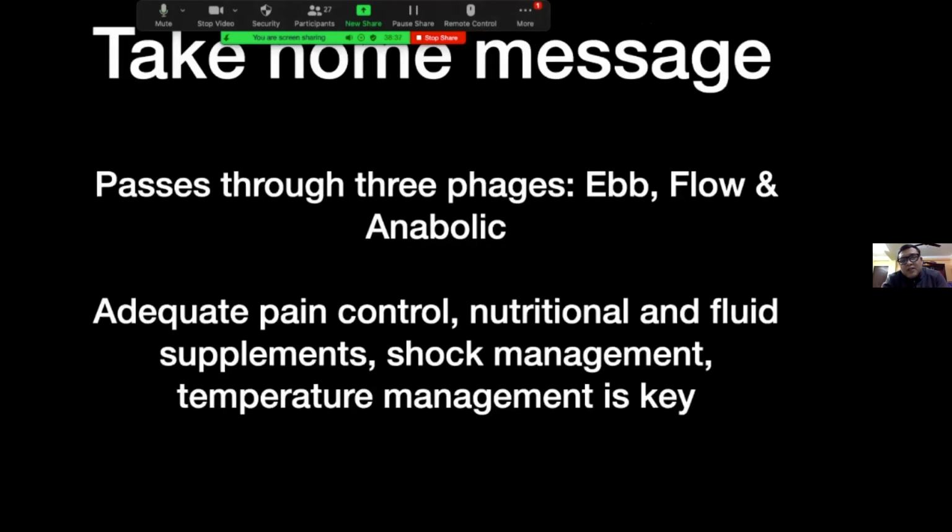So the take home message is that the metabolic response to injury passes through three stages, that is ebb, flow, and anabolic phase. Adequate pain control, nutritional and fluid supplements, shock management, and temperature management are key for good management of these metabolic responses, so that we can have a good, well controlled transition from ebb to flow and then anabolic phase.